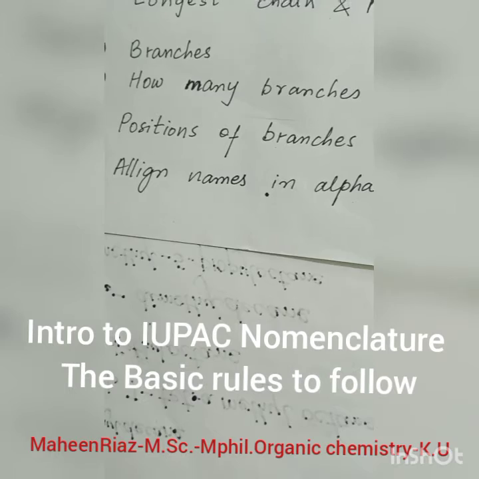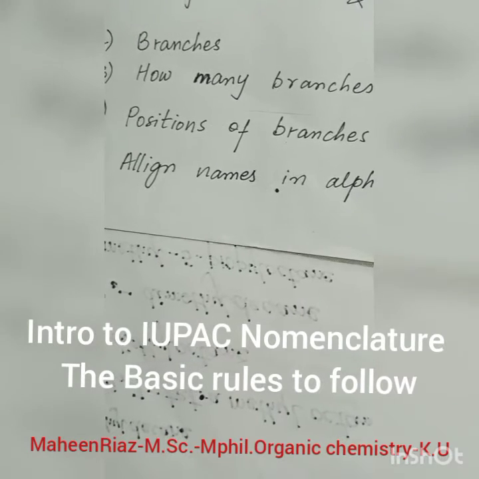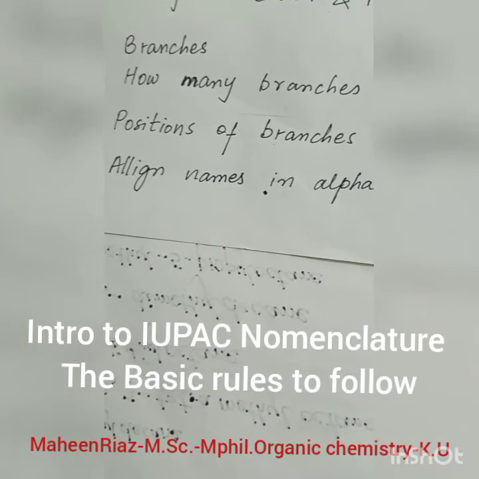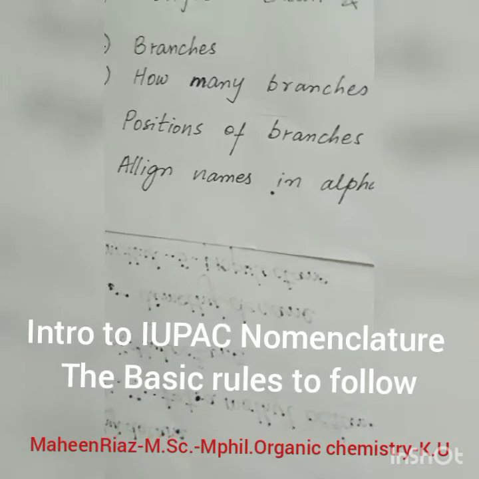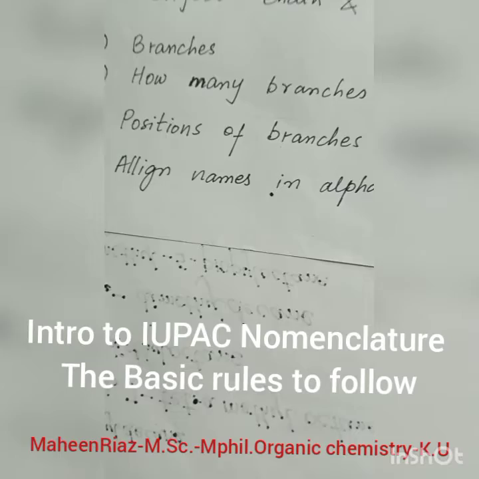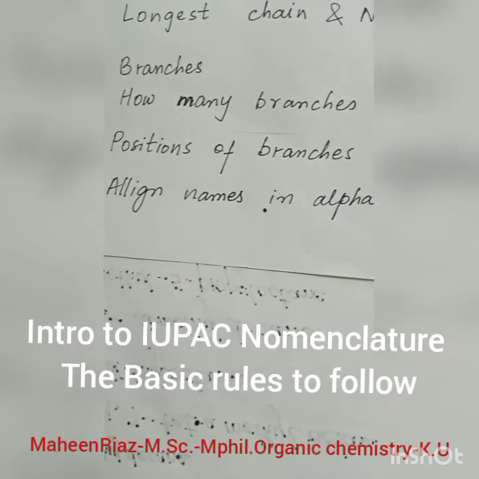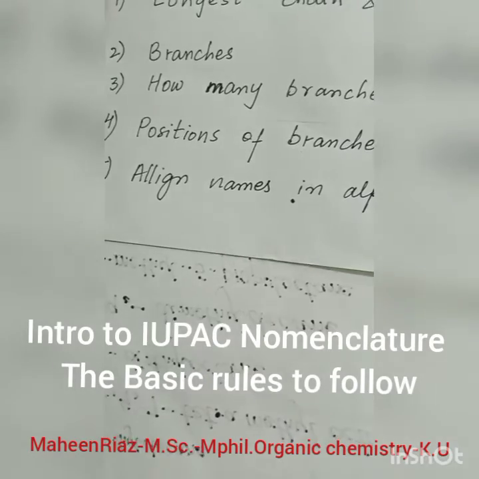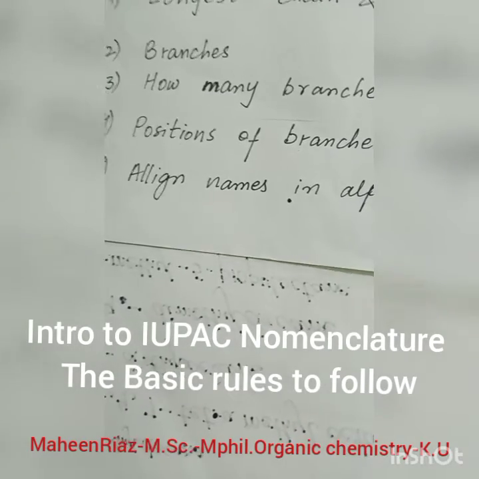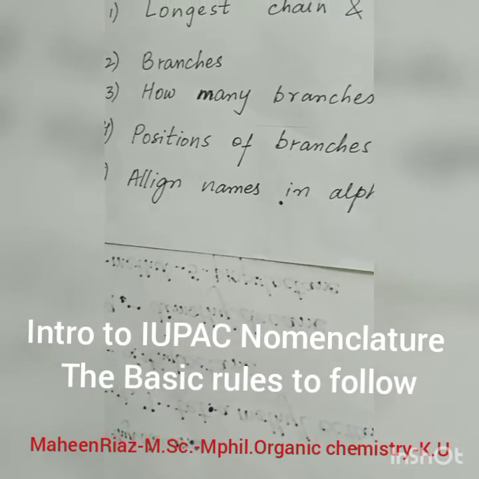Now the question arises, why YL at the end of the branch name? Ethyl, methyl, why YL at the end? Any branch you name, you will always add YL at the end. It's a hint for you, for the branches.